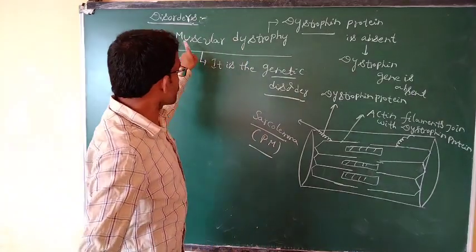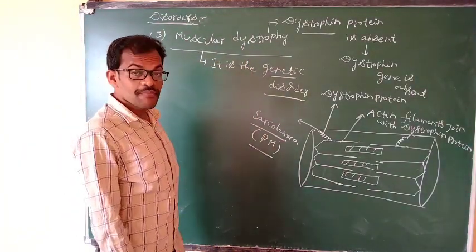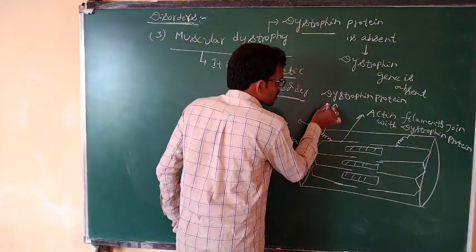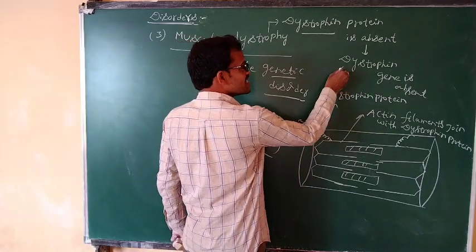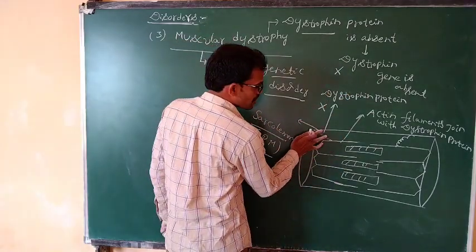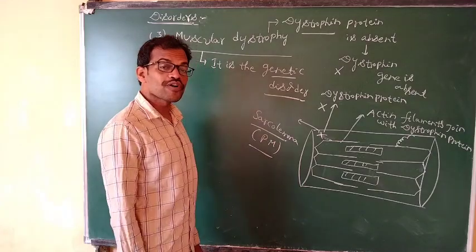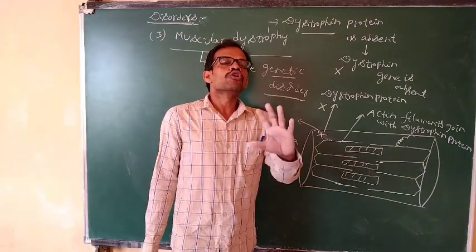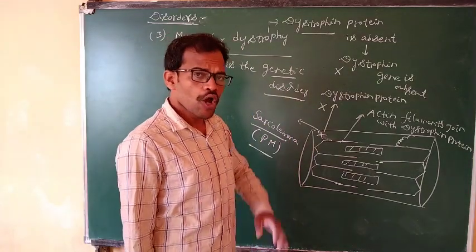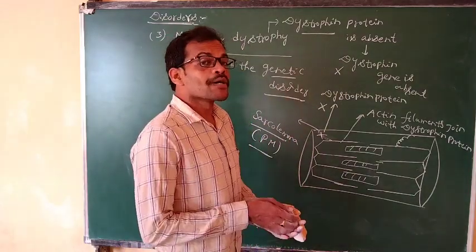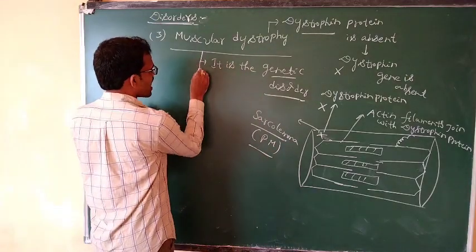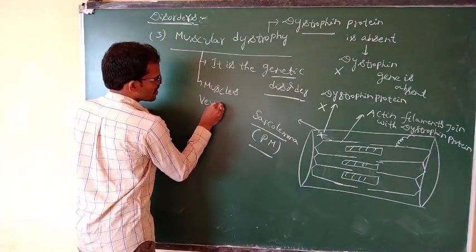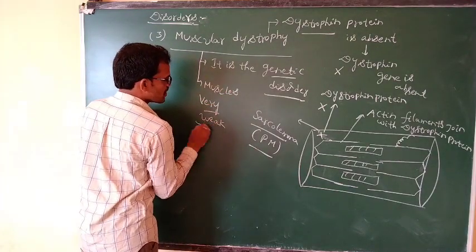For example, those who are suffering from muscular dystrophy, a genetic problem, have this protein absent. Absent means the gene is absent. Whenever the gene is absent, the dystrophin protein is absent. Whenever the dystrophin protein is absent, in muscle contraction there is no overlapping. No overlapping means the muscles are very weak.